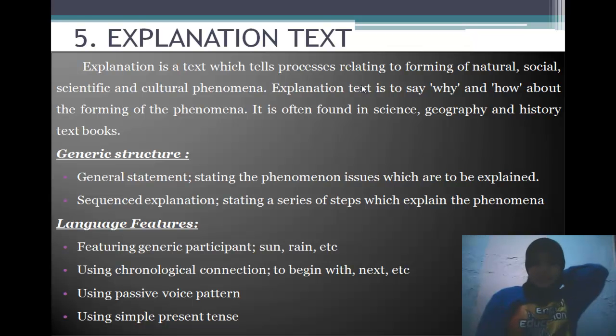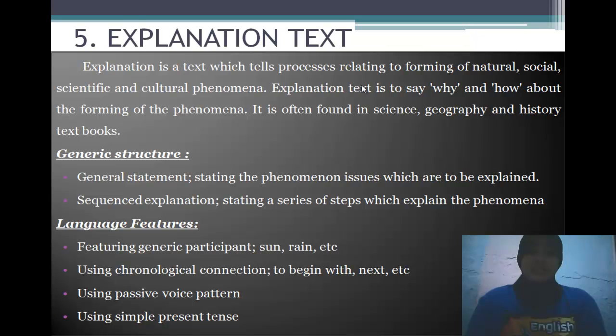And the next slide is explanation text. Explanation text is text which retell processing relating to forming of natural, social, scientific, and cultural phenomena.